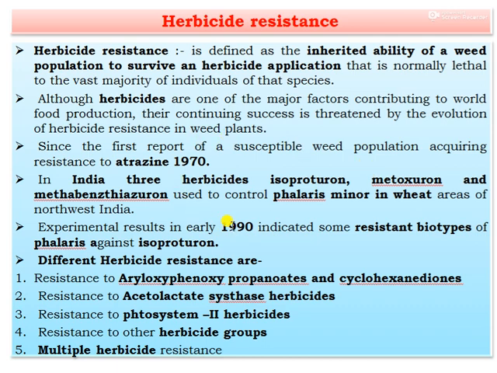These are actually the history and research data of herbicide resistance. Next point, different herbicide resistances are noticed, that is resistance to phenoxy propionates and cyclohexanediones, then resistance to acetolactate synthase herbicides, then resistance to photosystem II herbicides, then resistance to other herbicide groups, and multiple herbicide resistance. These are different types of herbicide resistance.